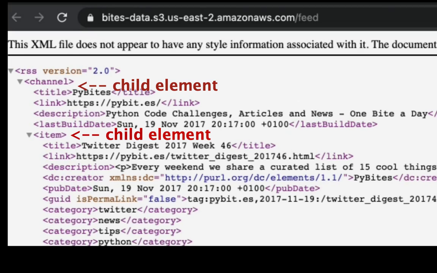So for example, one of the tags you can see right there at the top is Twitter, and that occurs in the first two items in the channel, but we're going to have to look at every item in the channel and count all the categories. And it ends up being relatively straightforward, but the first time you look at it, you're like, oh my gosh, what am I going to do?